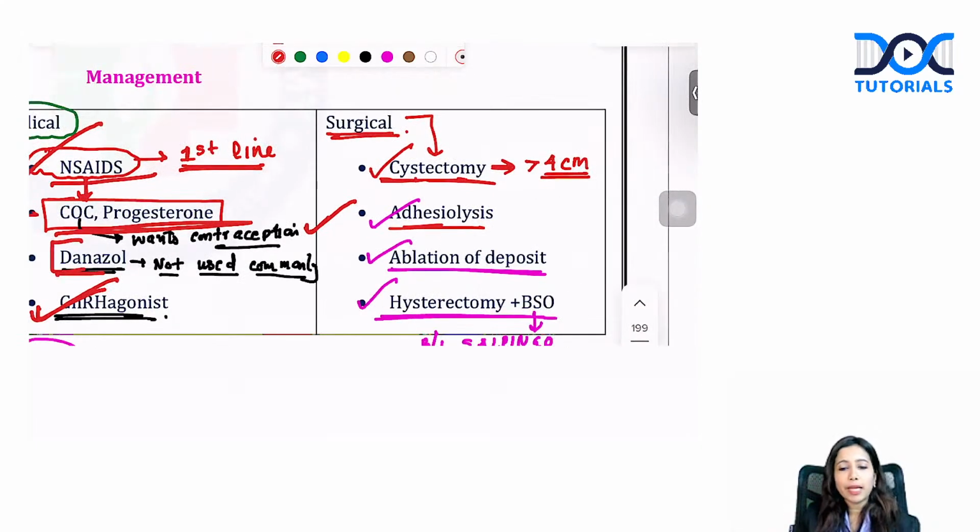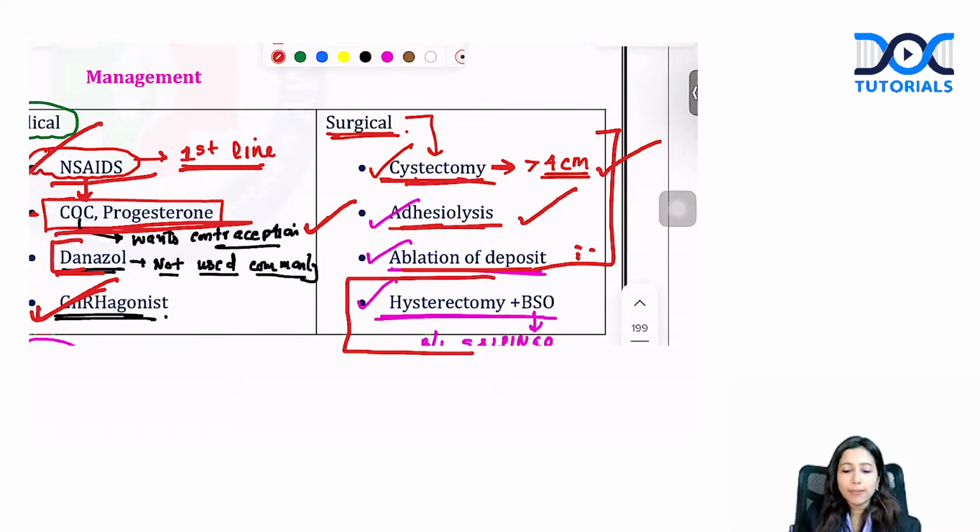Next comes surgical management. In surgery, we have cystectomy, adhesiolysis, ablation, depending on the condition. If the question gives you an endometriotic cyst, go for cystectomy if it is more than 4 centimeter. If the question says adhesions are there in the surgery, you go for adhesiolysis. If there are deposits, you ablate the deposits.